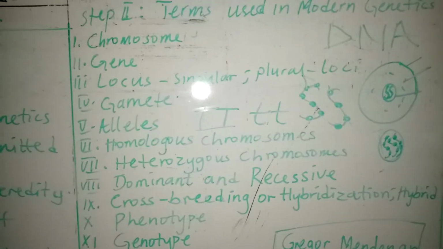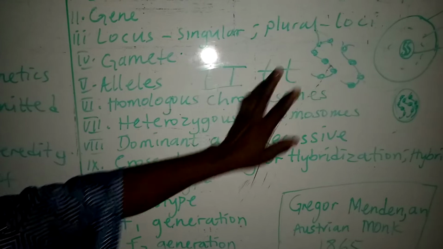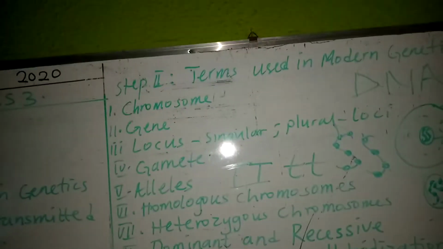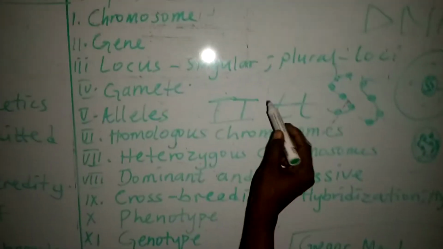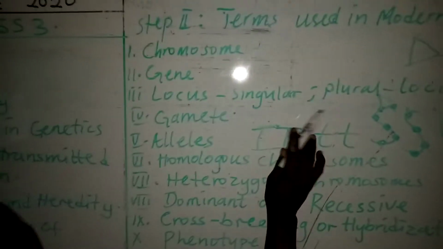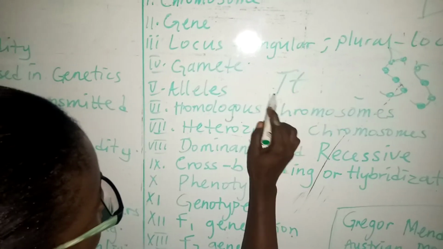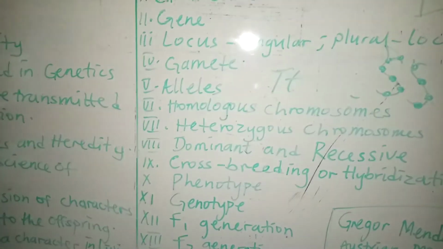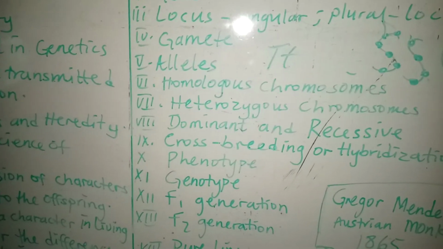When they have two identical alleles, as in capital T capital T, or small t small t, they are homologous. A gene pair is heterozygous when we have different alleles, for example, when we have capital T and a small t. This is an example of heterozygote.